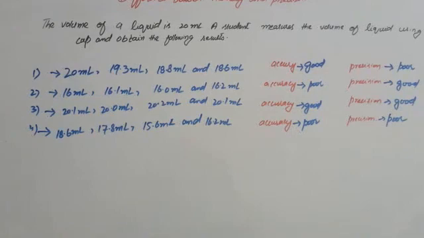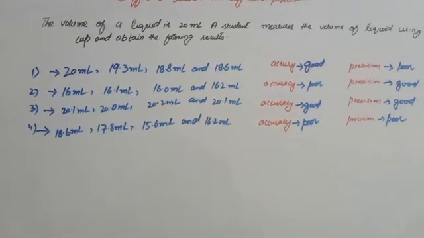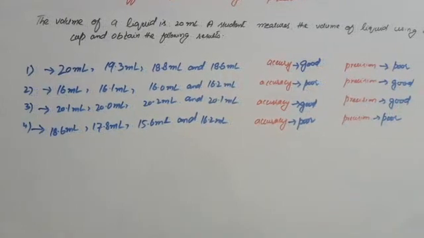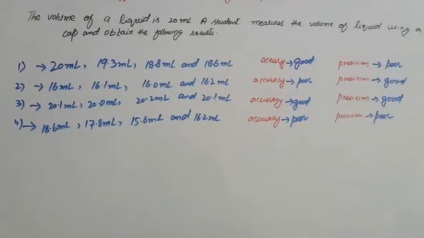In the third series, we see that the values are very close to the true value, so the accuracy is good, and also the values are consistent with each other, so the precision is also good.